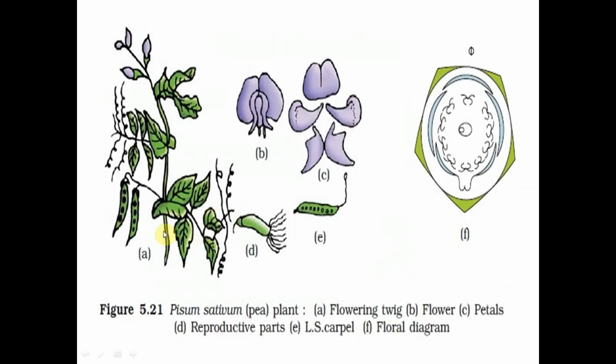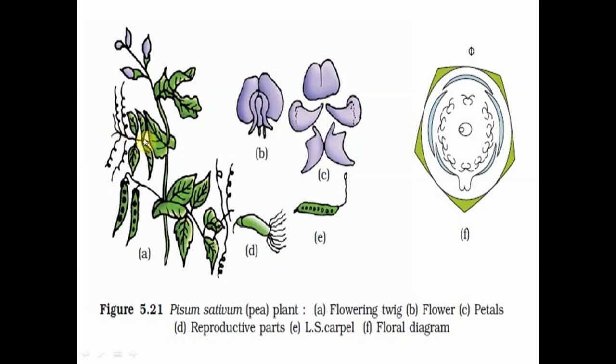Now we see the Pisum sativum here, the stem, leaves. Here we see the modified stipules. We see the foliar stipules. That means they appear like leaves. The stipules are modified as leaves. So they are called foliar stipules.